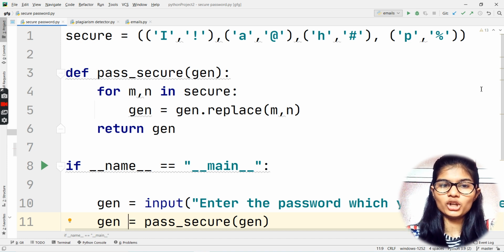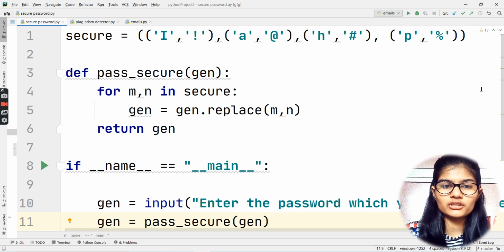Now for m comma n in secure, m and n are basically two iterators, you could say, which I have taken, and that are referring to the variable secure. Now in secure, what are we having? In secure we are having the characters, that is the alphabets, and the symbols for those particular characters.